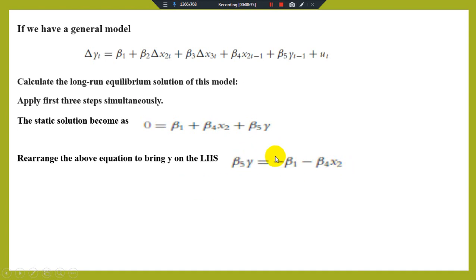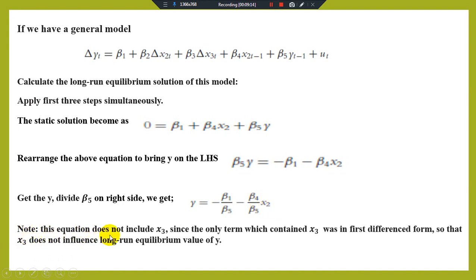Now, to get only the dependent variable value, we divide both sides by beta 5. If you place beta 5 on the other side of the equal sign, it will divide both beta 1 and beta 4. So we get this. Now we have the dependent variable y is equal to minus beta 1 divided by beta 5 minus beta 4 divided by beta 5 x2t.